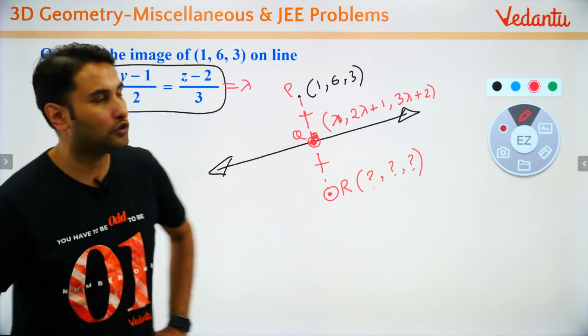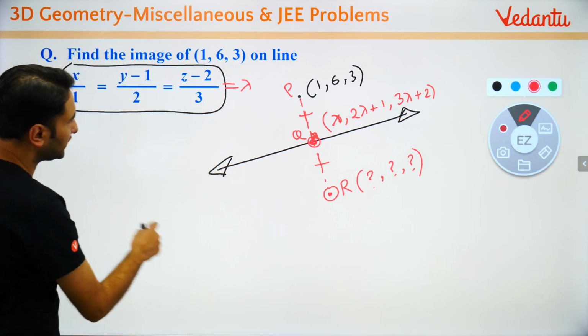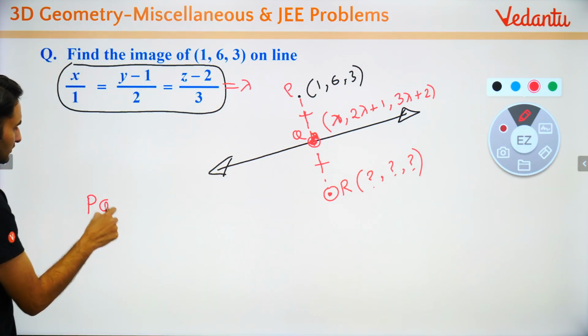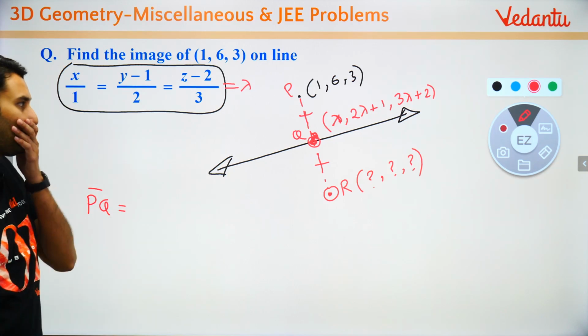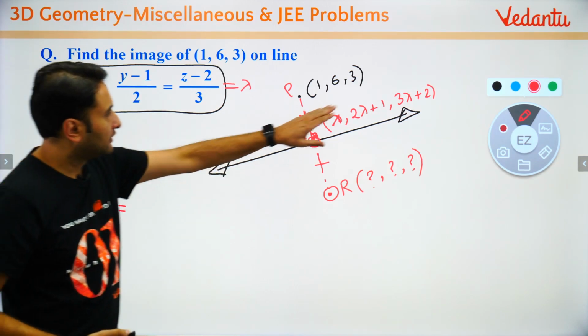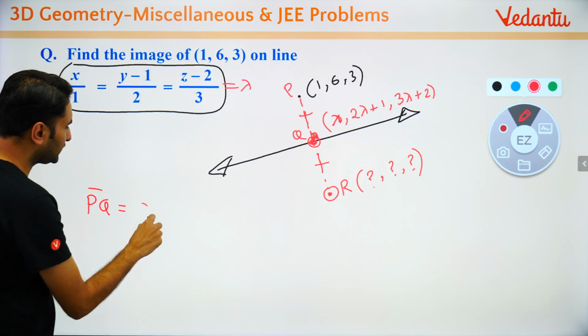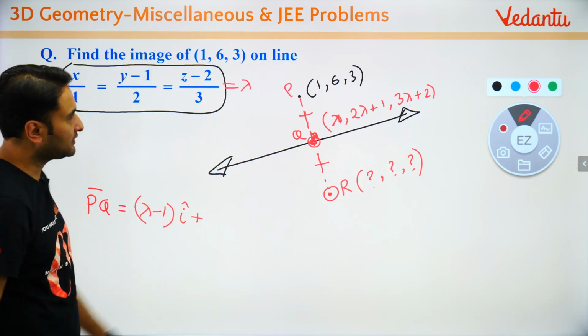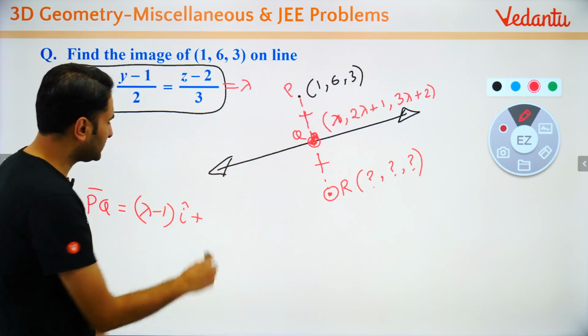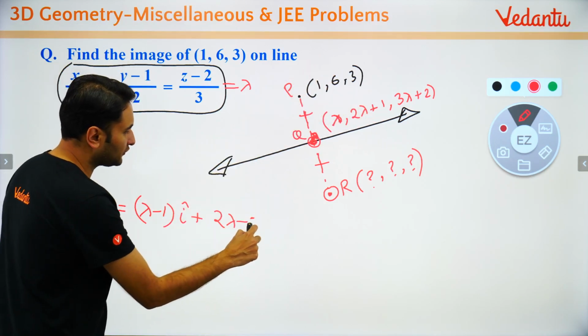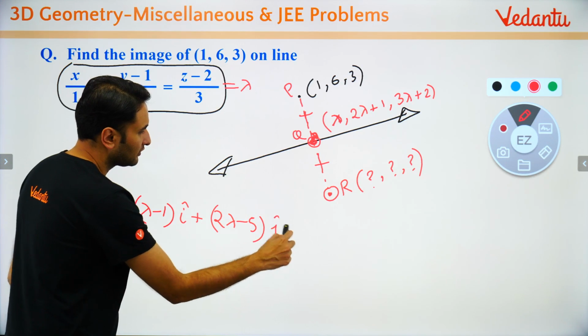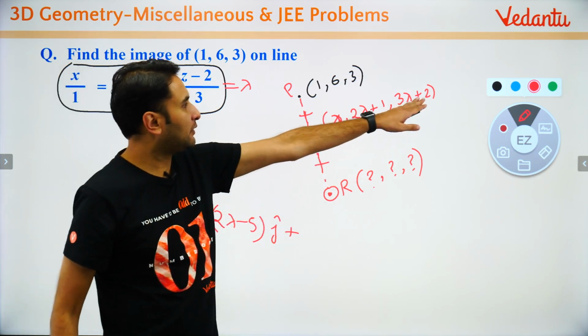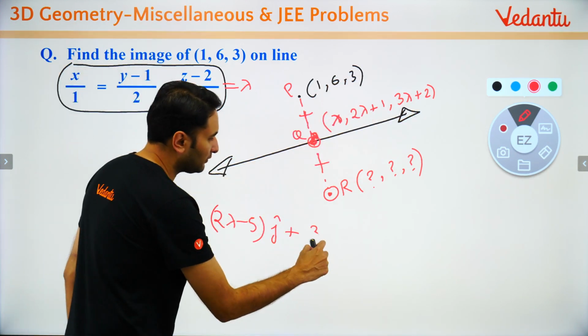Now find out PQ. So PQ बच्चों कितना हो जाएगा? The PQ will be this minus this. So lambda minus 1 I plus 2 lambda plus 1 minus 6, so 2 lambda minus 5 J plus 3 lambda plus 2 minus 3, 3 lambda minus 1